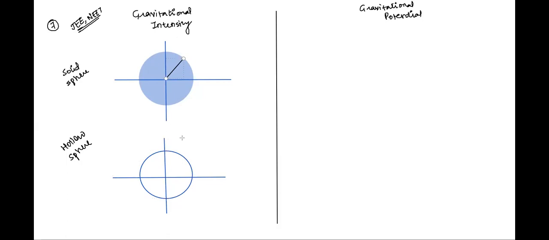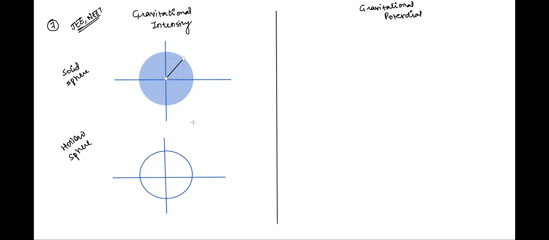That was potential. That was gravitational potential. Gravitational intensity, Karuna, is nothing but how intense the influence of gravity felt at a point by a unit mass. So we can define it in a similar way we define field. Do you remember the understanding of gravitational field? It was force per unit mass, right?